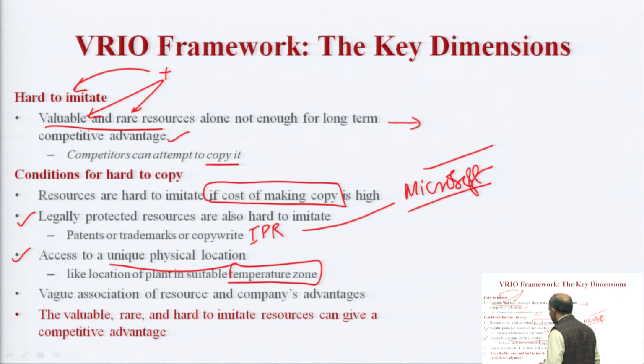Vague associations of resources and the company's advantage. This is very important. Personally, I always insist, most of the students who are learning strategy, see, strategies are not written somewhere in a holy book of strategy in the company. You have to find the strategy, you have to explore, and how that exploration is done. For that, let me give you a statement which will help you to understand my point.